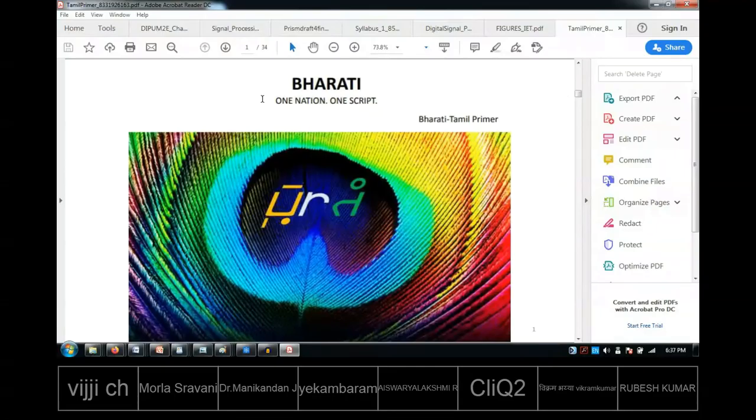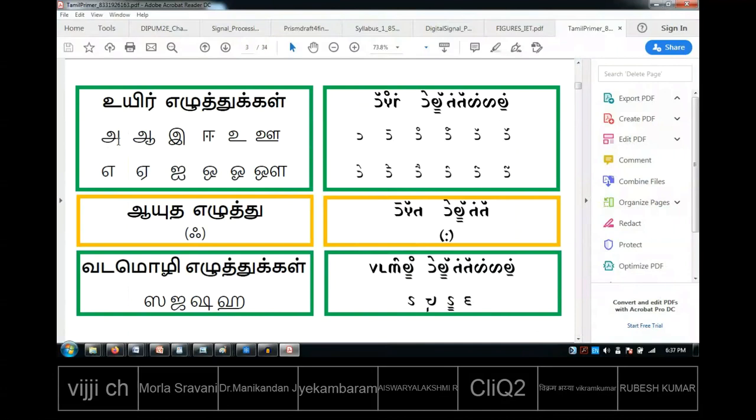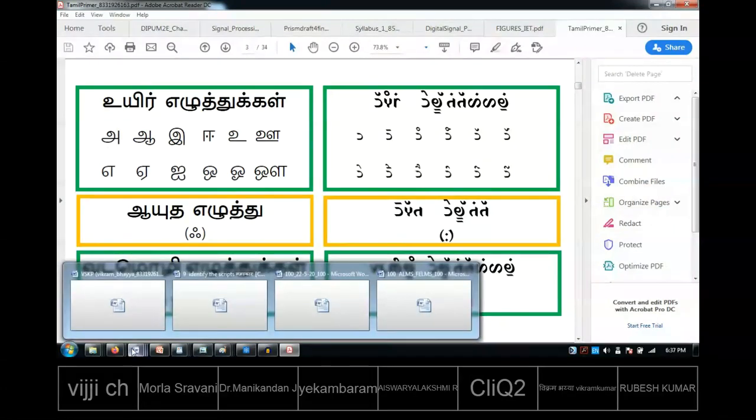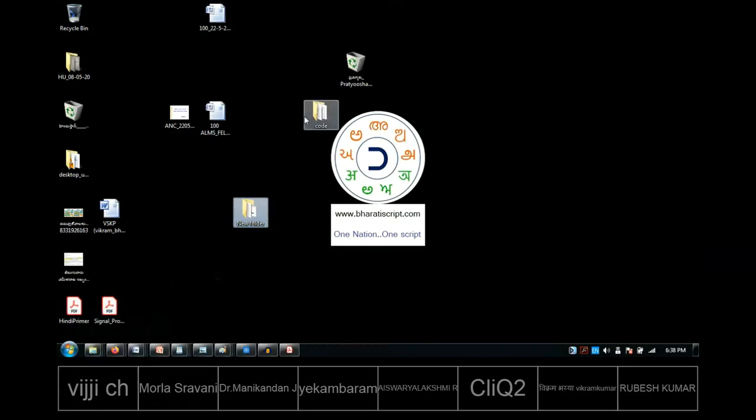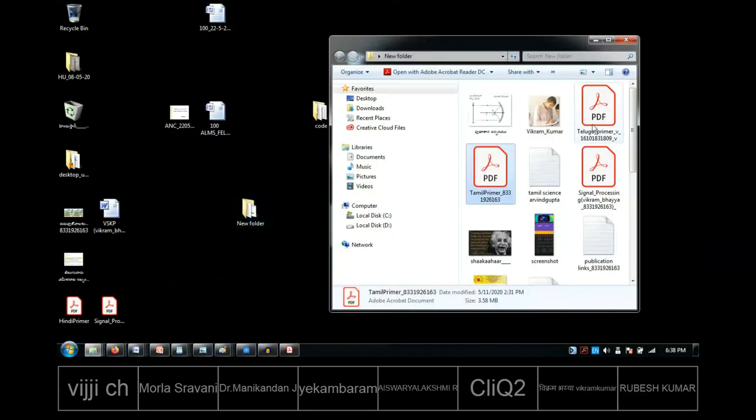So let me quickly go through. Already you know the alphabets. The idea is, suppose Tamil people are writing A in this shape which you are seeing on the left side of the screen. But if we ask a Telugu person, I'll close unnecessary things so that it will not be disturbing. If I open a Telugu book, the same way, then you'll understand the difference between them.